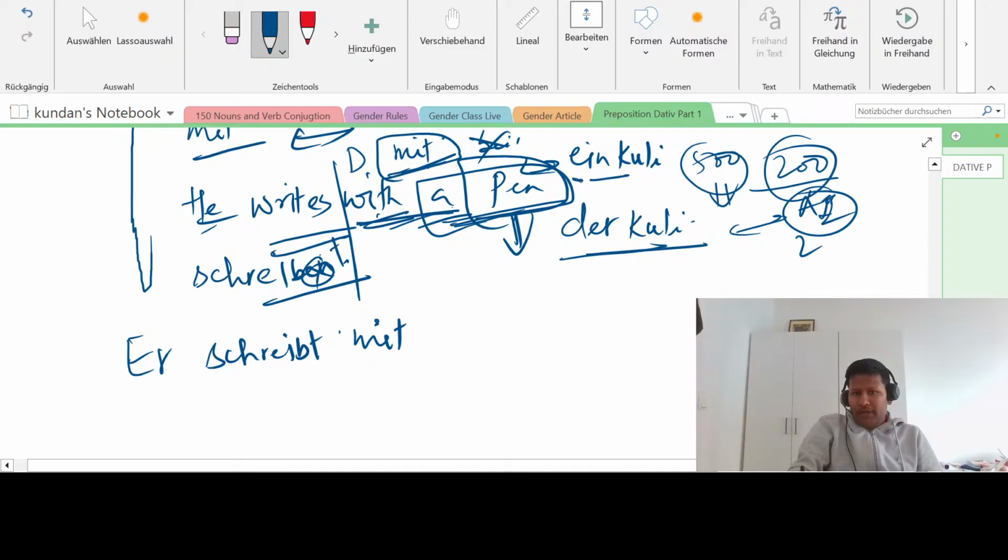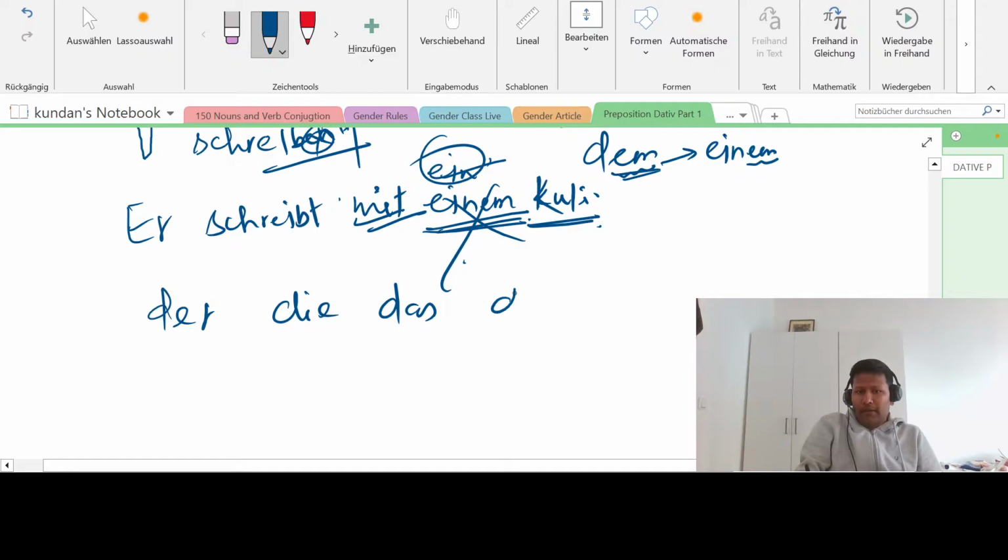Now if you just go down a bit, let me show you the table again. Der, die, das, die in nominative. In dative, what does it become? Der becomes dem, die becomes der, das becomes dem, and die becomes den in plural, plus n for the noun, right? Now if it is ein, this is ein, this is eine, and this is also ein.